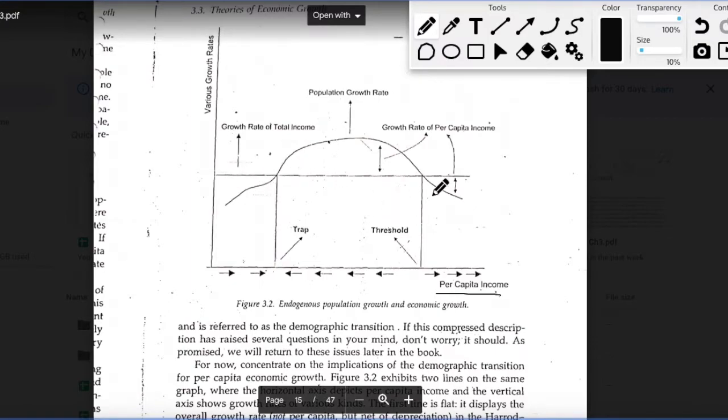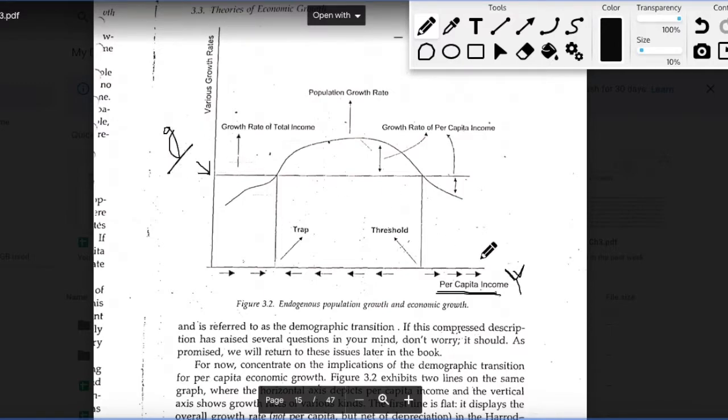This horizontal line here represents the growth rate of total income, which is actually G in the Harrod model. This is represented by this line, and it is constant for different levels of income. We are assuming that it will be constant for different levels of income. I hope you are clear with the idea that this and this are two different things. We are talking about level of income here, absolute level of income. These are the level values of income, whereas these are the growth values of income.